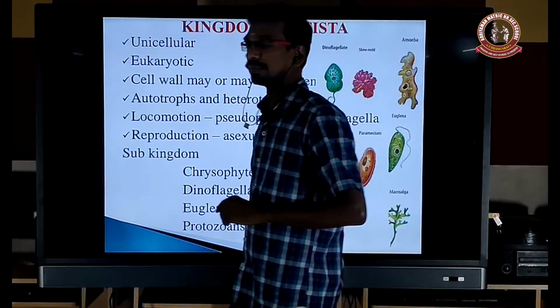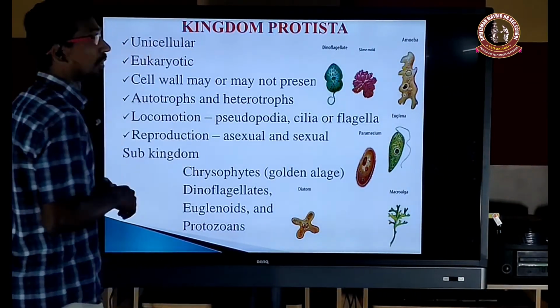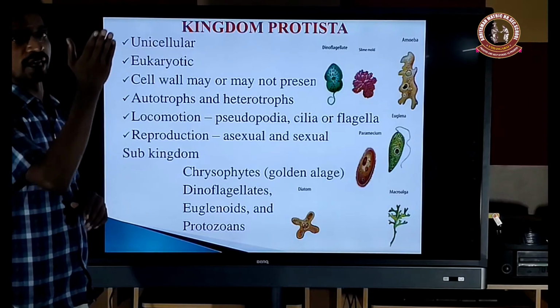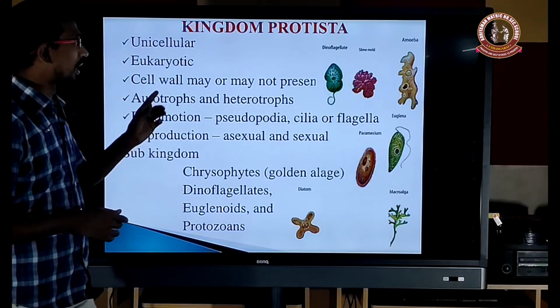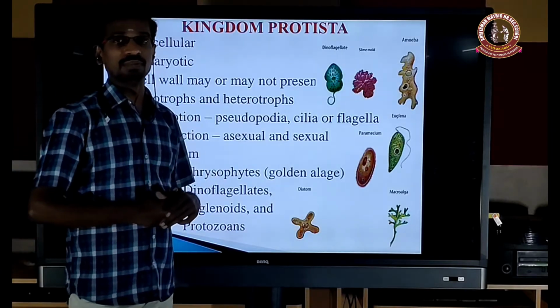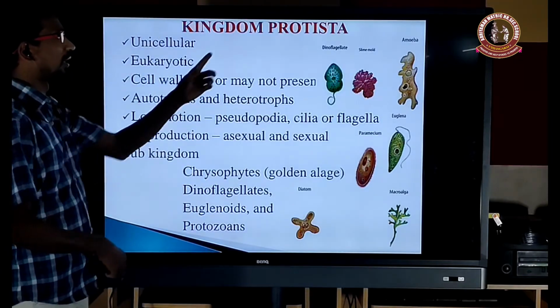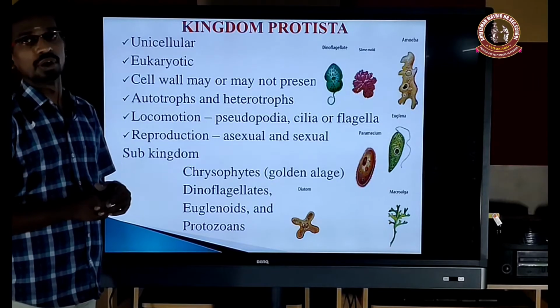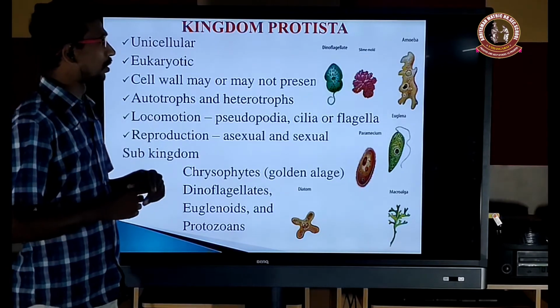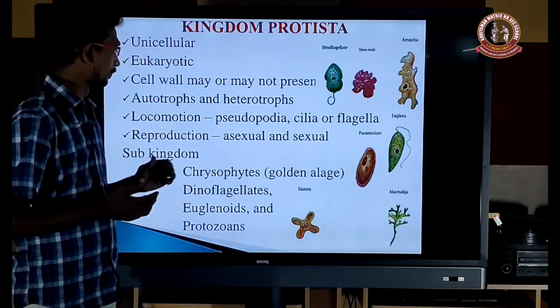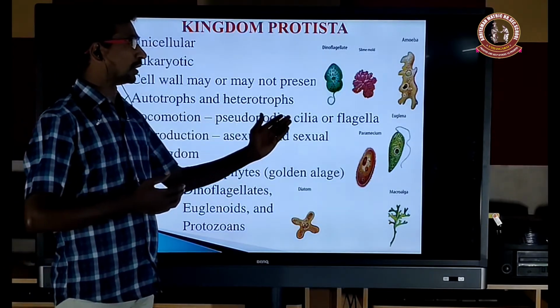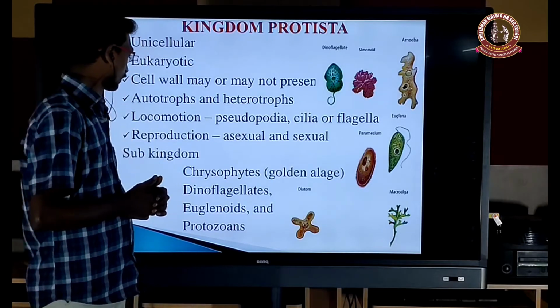Kingdom Protista. It is unicellular and eukaryotic, because prokaryotes are classified under the kingdom Monera. The cell wall may or may not be present, because some of the algae, unicellular algae, are also included in the kingdom Protista. The mode of nutrition may be autotroph or heterotroph. Locomotion is by pseudopodia, cilia or flagella.